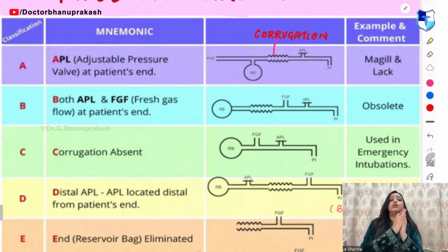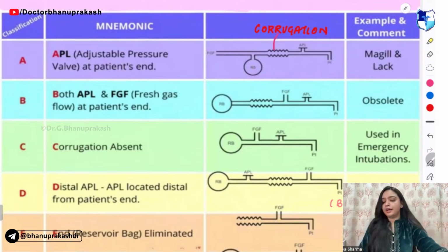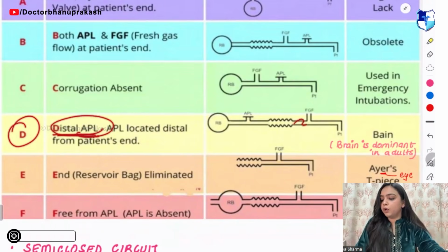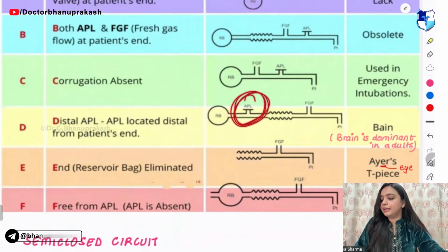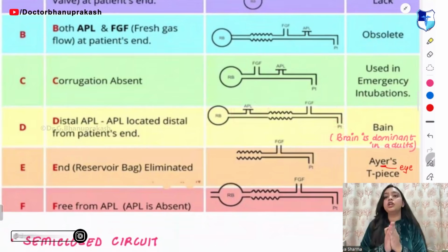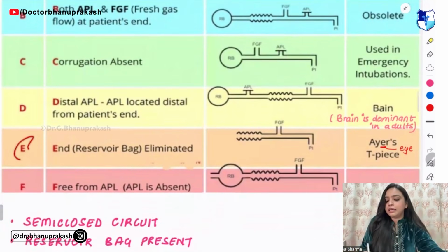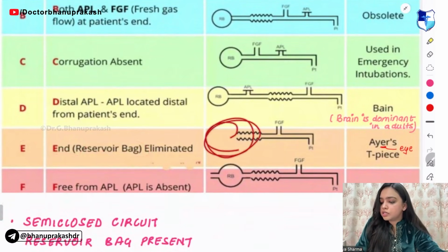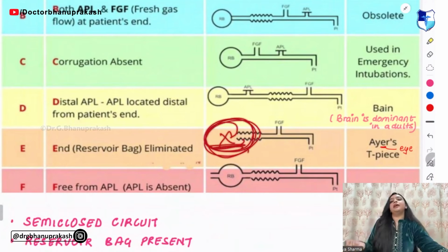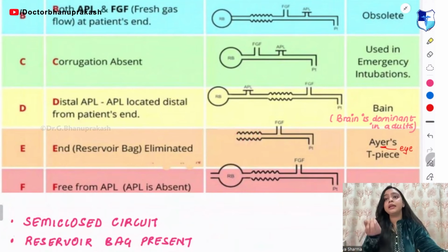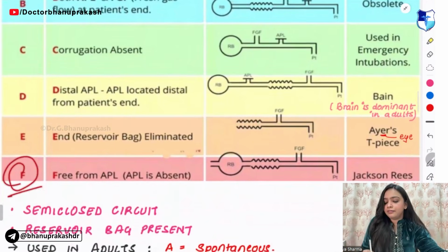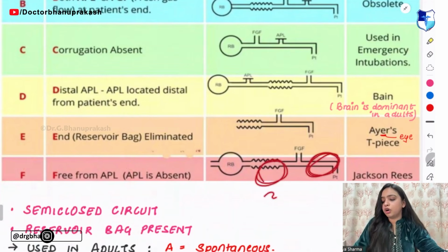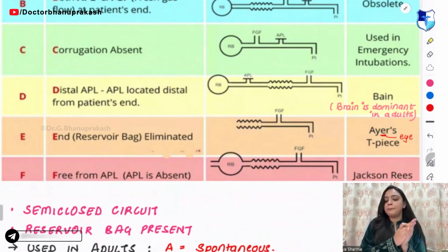Type C wale mein jo corrugation hai woh absent rahega. Next is type D. So D is distal APL. The APL will be distal to the patient. Type E means end. End means the reservoir bag that was there is now eliminated. Then you have F. F means free from APL. You are not able to see any sort of APL, so APL is absent.